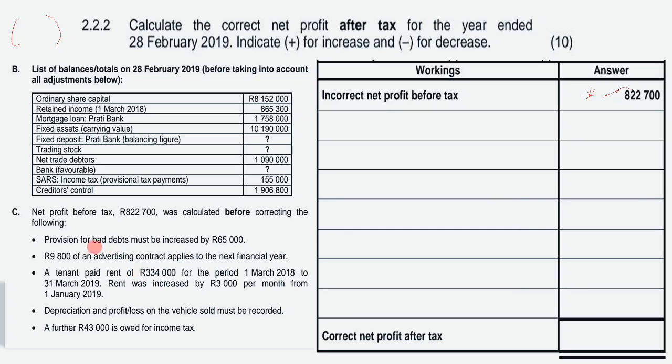Now we move to information C. You are given that the provision for bad debts must be increased by 65,000. Remember, when your provision for bad debts increases, it's an expense. Expenses are in brackets, so you will put 65,000 in brackets or with a sign of subtraction.